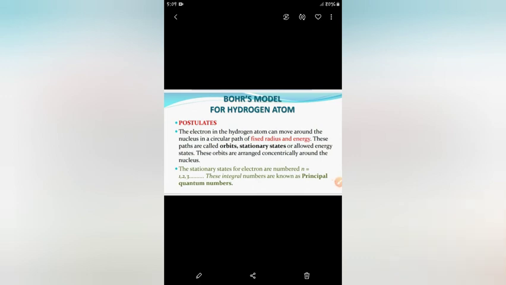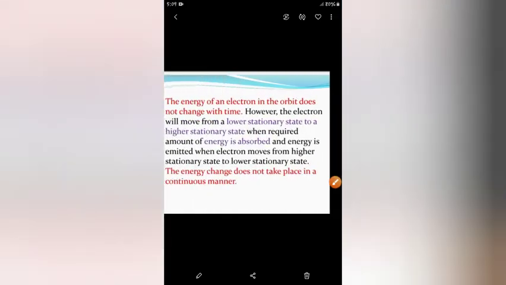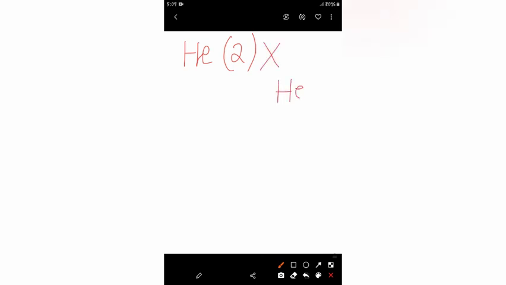some atoms like helium, the atomic number is 2, then Bohr's model is not applicable on it, but it will be applicable on He plus.